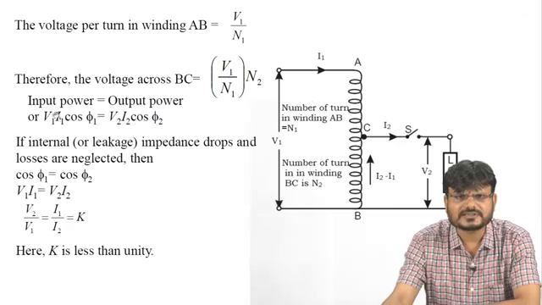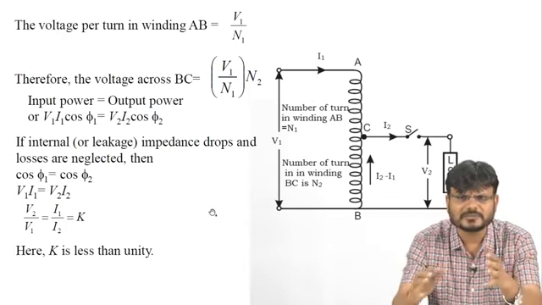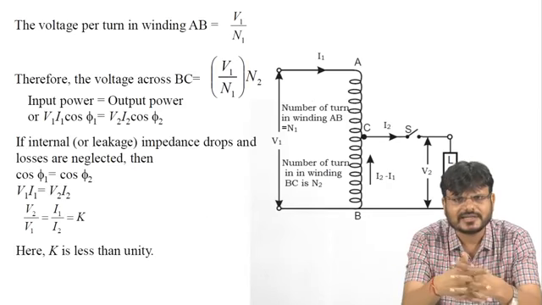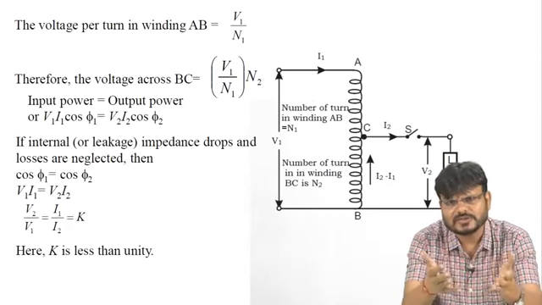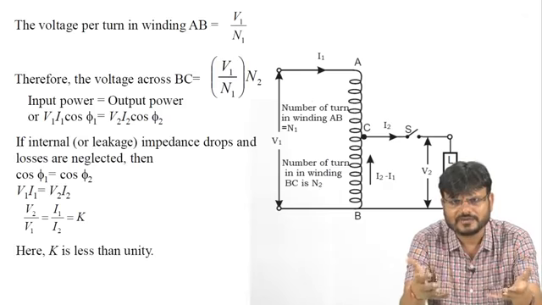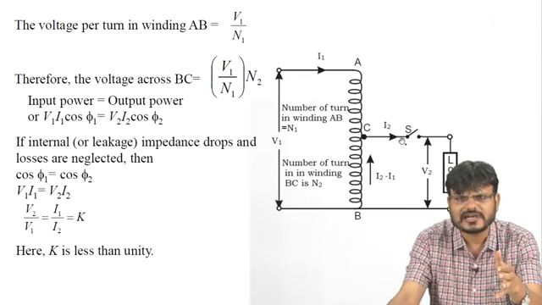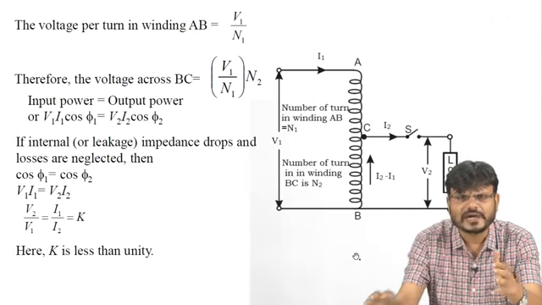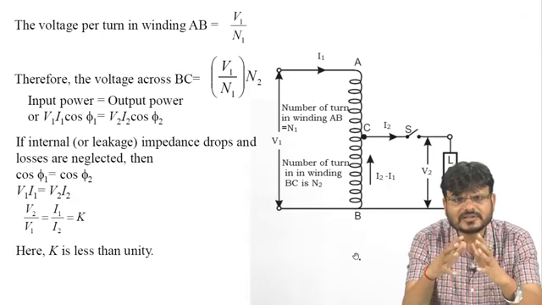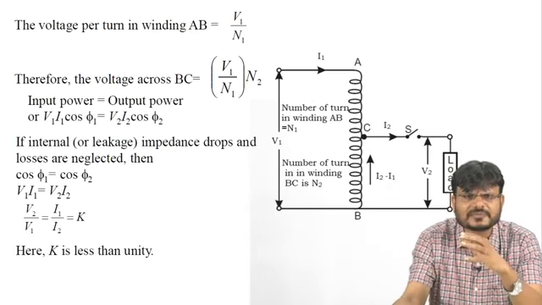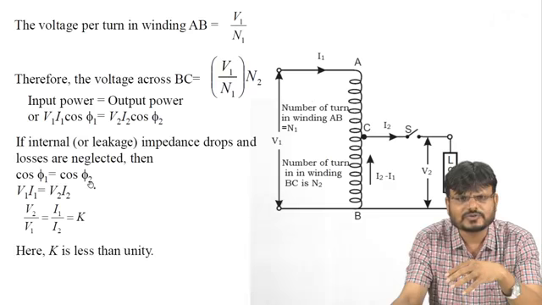Now here you can say the input power is equal to the output power. And what is the input power? Input power is nothing but the product of voltage, current and power factor. So on the input side, the voltage is V1 and the current is I1, so it is V1 I1 cos phi 1. On the output side, the voltage is V2 and the current is I2, so the output power is V2 I2 cos phi 2. Now if internal or leakage impedance drops and losses are neglected, then you can say that cos phi 1 is equal to cos phi 2.